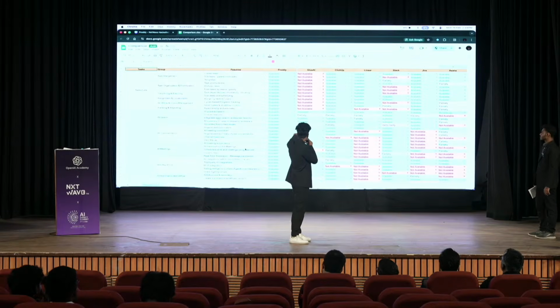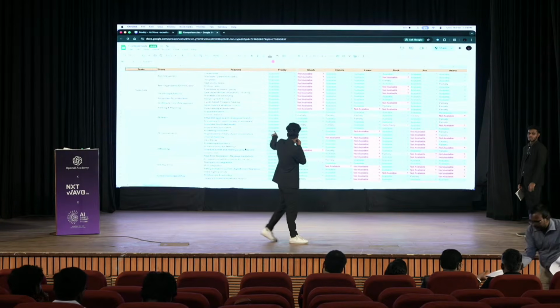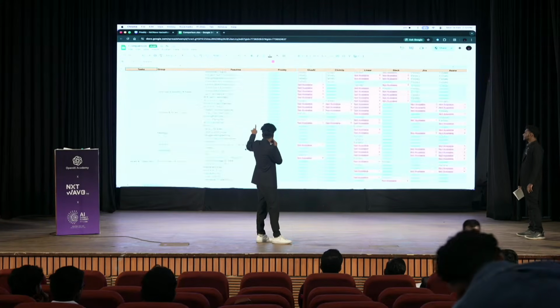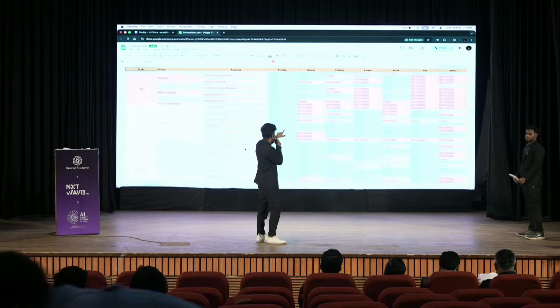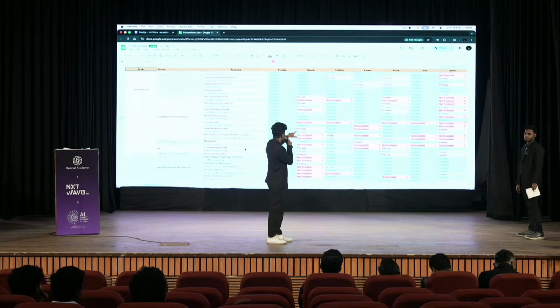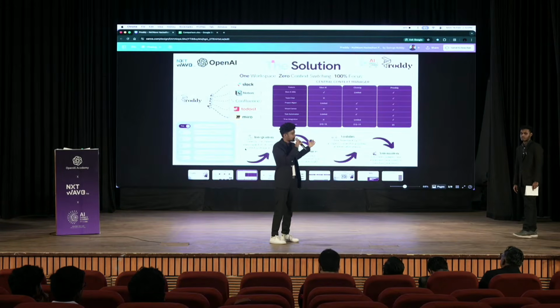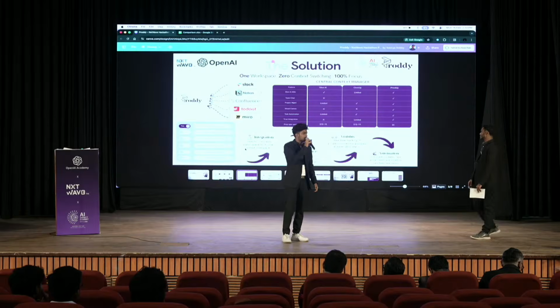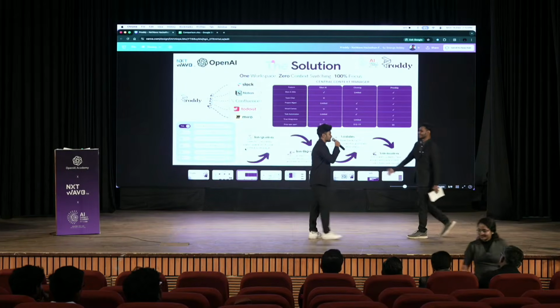This is an Excel sheet in which we compare Prody with the top 5 workspace apps, and there are about 250 features that we have compared. And guess who won? Of course it's Prody. I hope you are excited to know more about Prody. So George, please explain all the features.